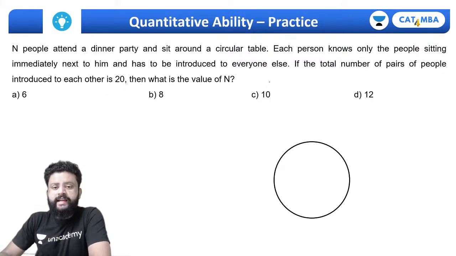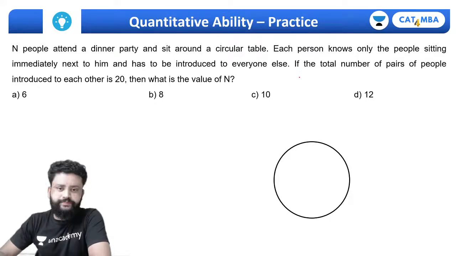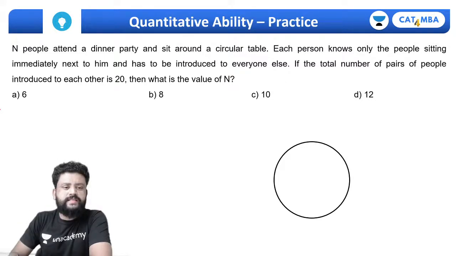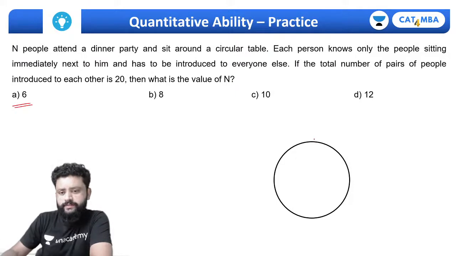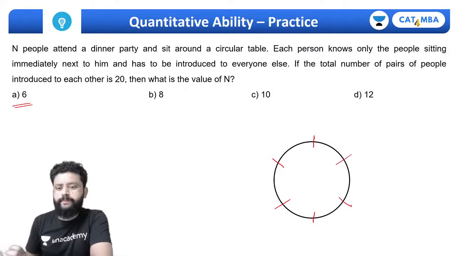So give it a try and let me know if you are able to comprehend the information. Can you think about something? This is a question from permutation and combination. So if I talk about this answer option, let's take 6. There are only 6 people. So how many pairs need to be introduced to each other?